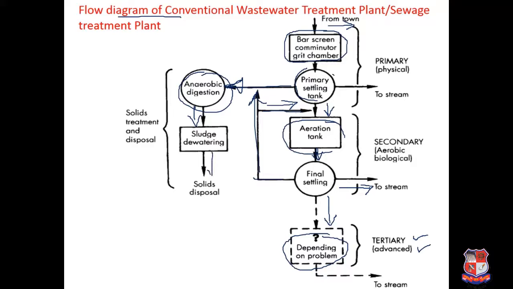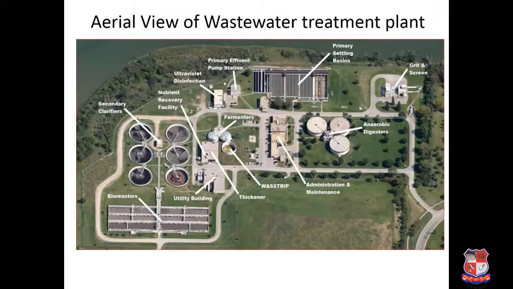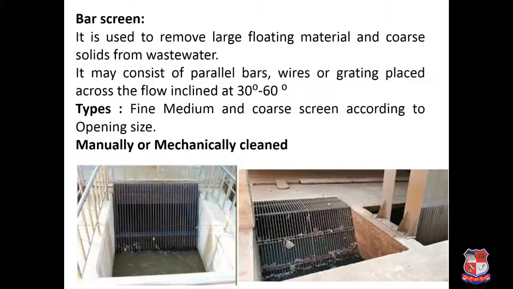And last, after drying, the sludge can either be used for disposal, or depending upon the quality you can use it as manure. So this is the typical aerial view of a wastewater treatment plant consisting of all the units. Now quickly we will see all these units.